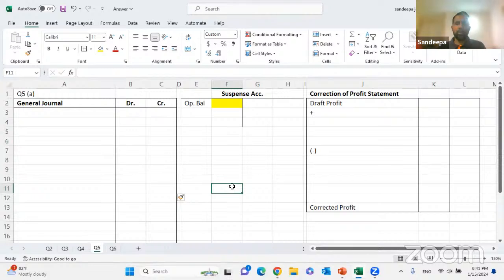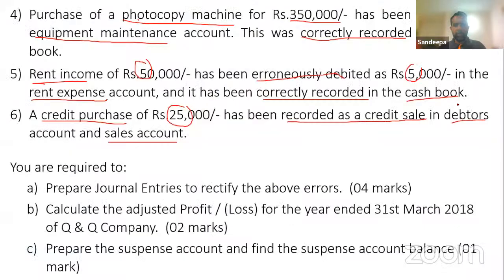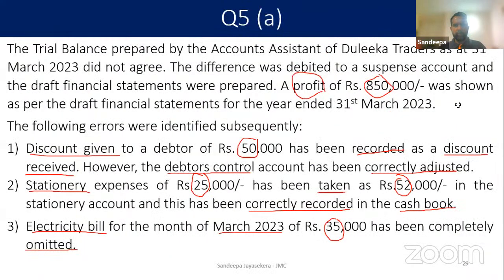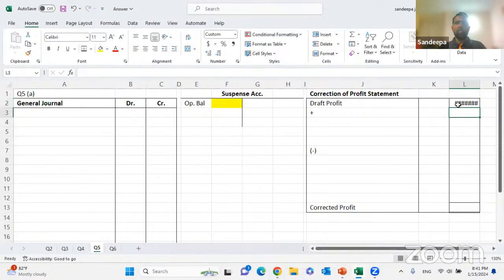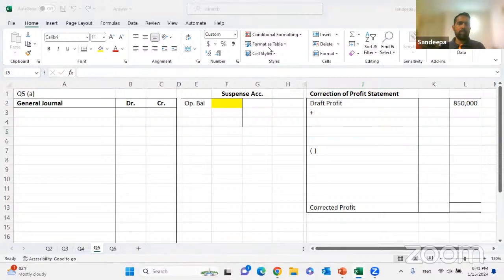Draft profit is given to us as 850,000, right? Okay. Right. Can anyone confirm too?